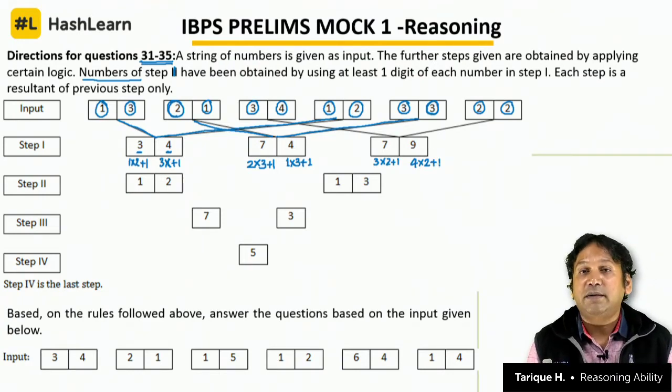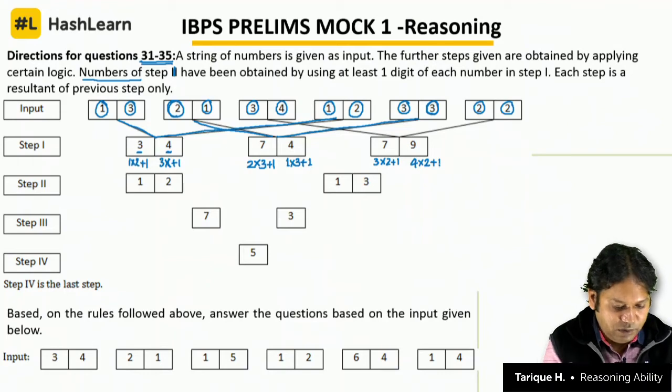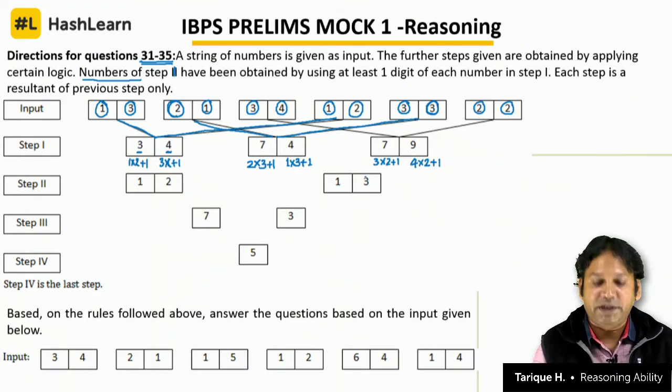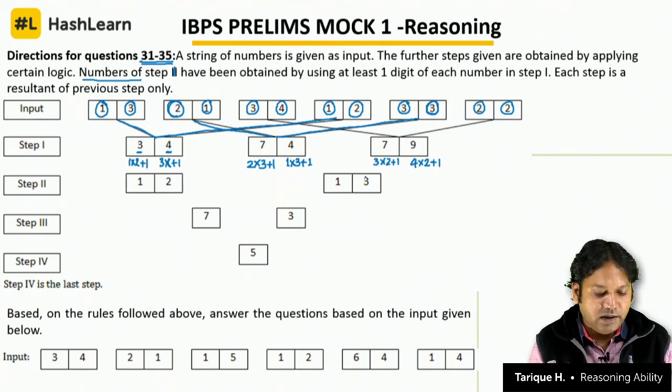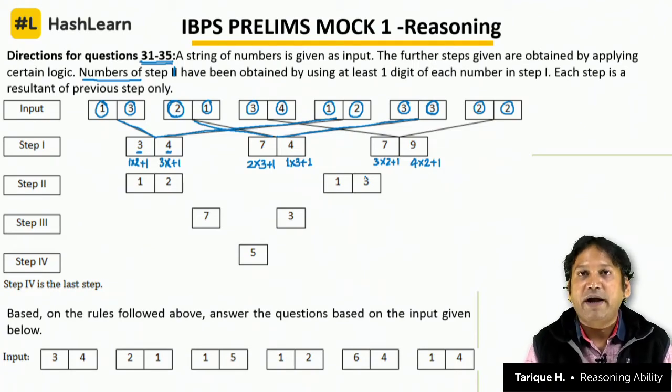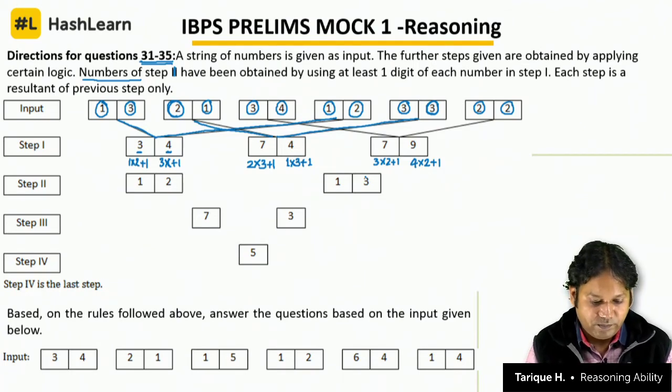That is how you got the numbers in step 1. Now step 2, how did we get this number 12 or the number 13? What is the logic used? Now this is what makes students a little difficult. Step 1 is easy. Step 2 is where people normally find it difficult to work out.